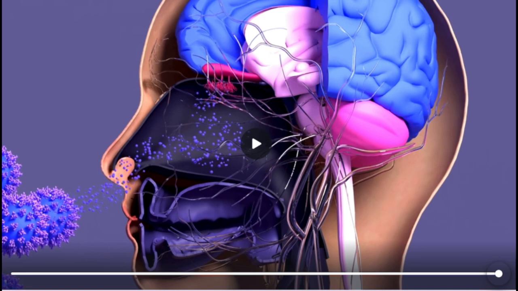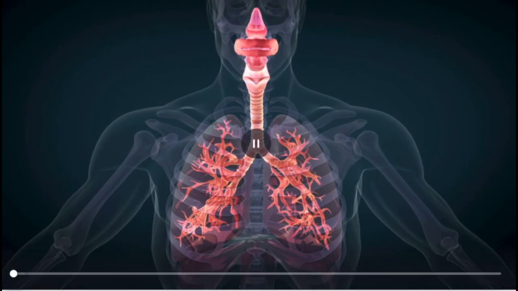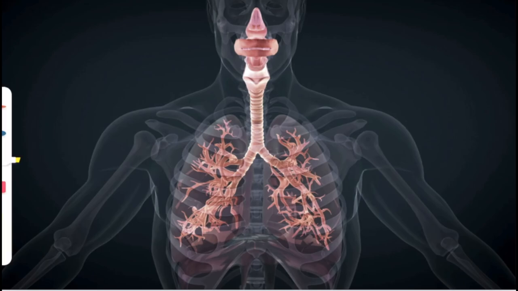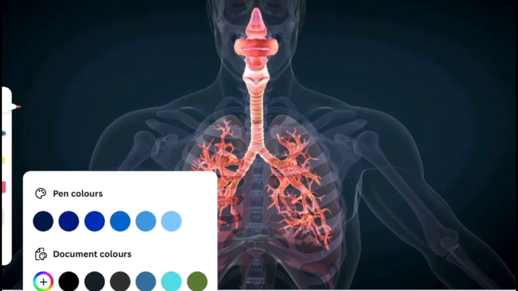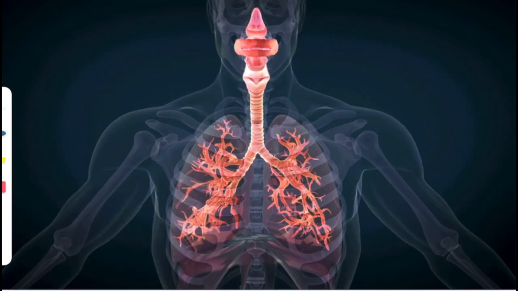After that the air rich in oxygen goes inside the pharynx. Pharynx is the food pipe. So here is the pharynx part. This is the pharynx.